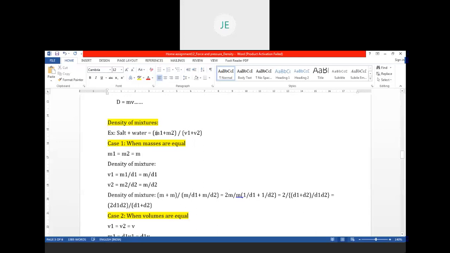So density of mixtures is total mass by total volume. This is the basic formula: mass of the salt plus mass of the water, that is m1 plus m2, by volume of the salt plus volume of water, that is v1 plus v2. This is the density of mixtures.